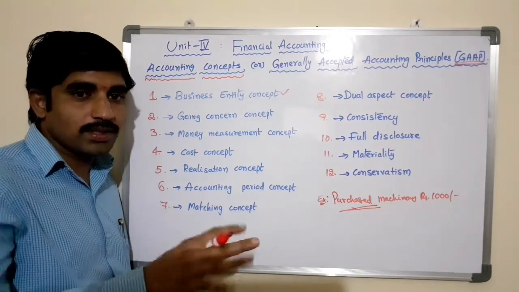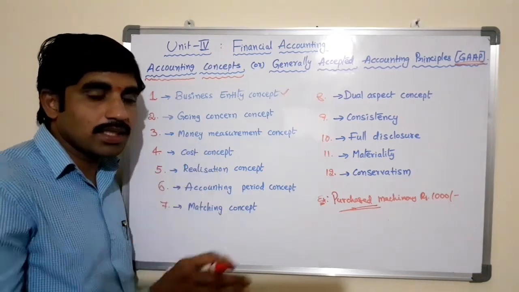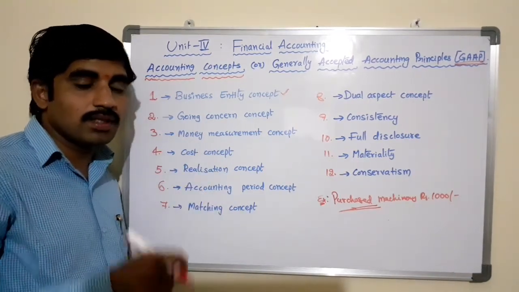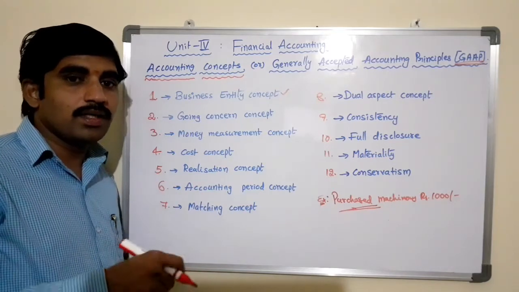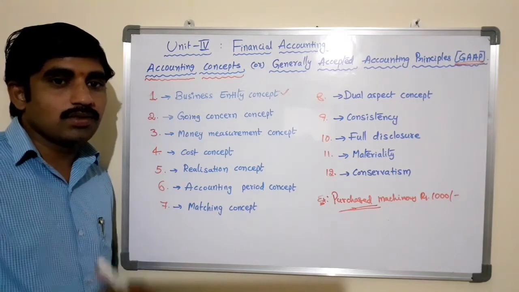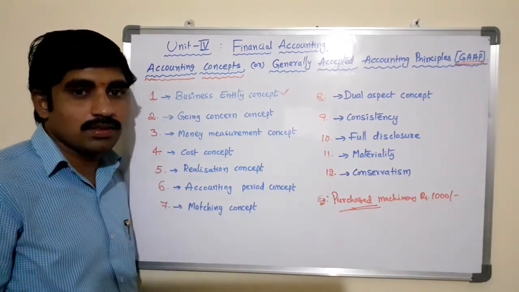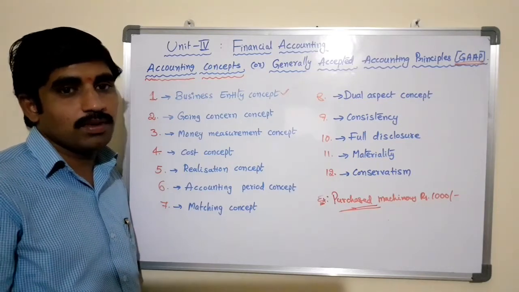There is no relation between the owner and the company. The owner is also one of the creditors or investors in the business. Whenever he wants to use any resources of the business, he is treated as a debtor to the business, though he is the owner.